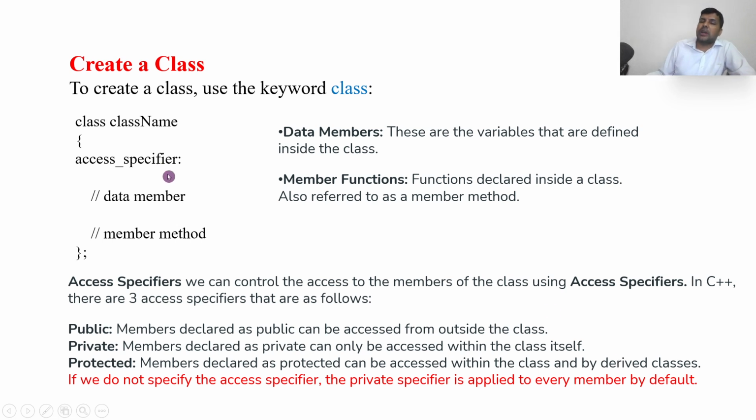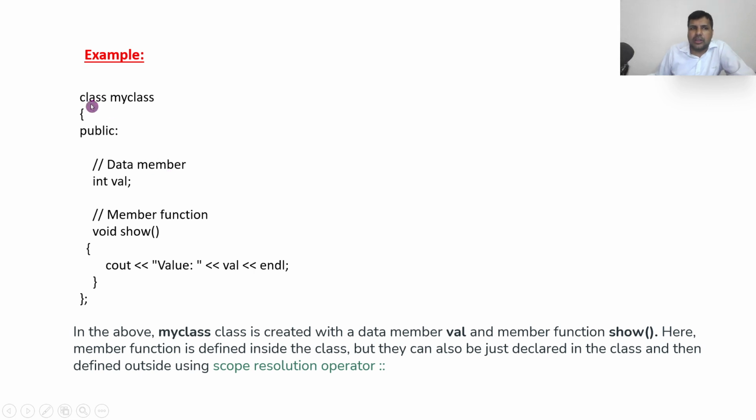Now let us go to an example to understand easily. Here the class name is MyClass. The access specifier is public. The data member is int value. The member function is void show. So this is how we can write a normal example. Here MyClass is a class, int value is a data member, and void show is a member function. These are what we have seen just now in the syntax.